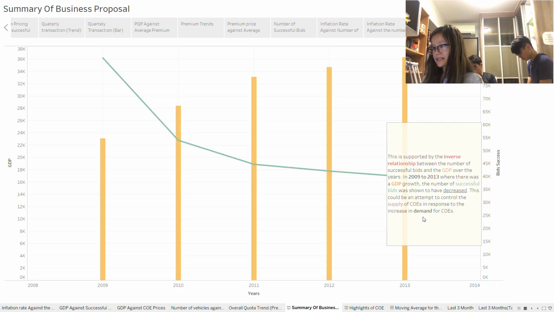This is supported by the inverse relationship between the number of successful bids and the GDP over the years. In 2009 to 2013, where there was a GDP growth, the number of successful bids was shown to have decreased. This could be an attempt to control the supply of COEs in response to the increase in demand for COEs.